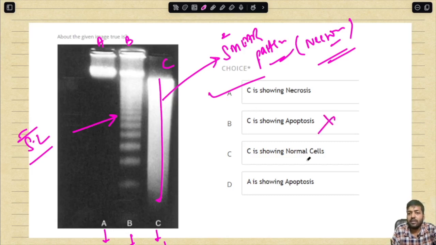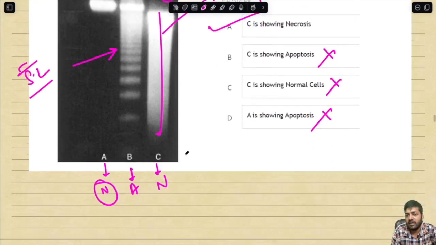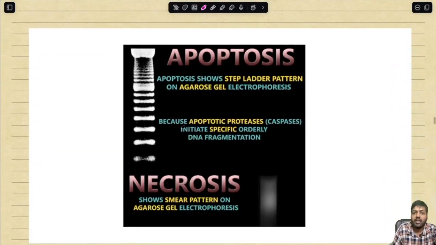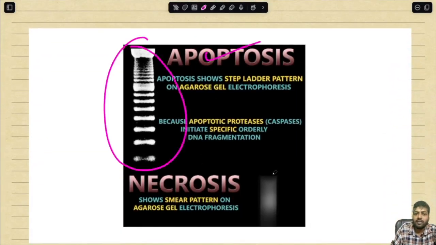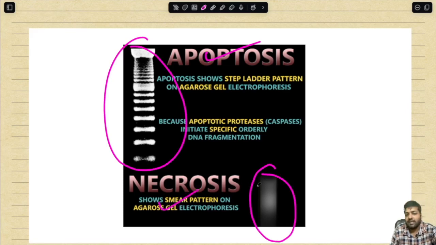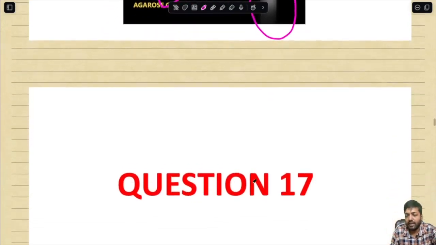This is again wrong, C is showing normal cell, no. A is showing apoptosis, no. So B is the one showing apoptosis, C is the one showing necrosis, and A is the normal cells. As you can see, this is the step ladder pattern of apoptosis and the smear pattern, which is suggestive of necrosis in the agarose gel electrophoresis that we carry out.